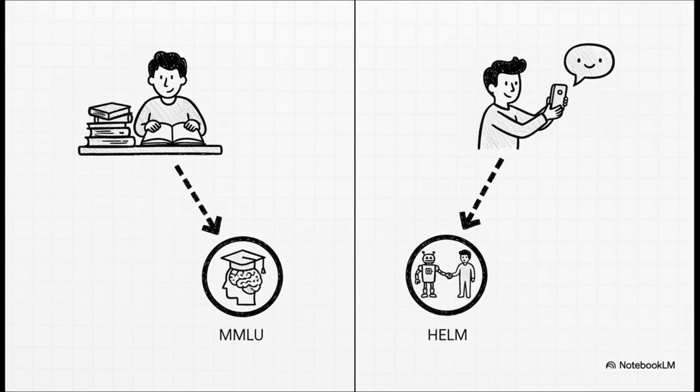So why does any of this actually matter to you? Well, because understanding these tests helps you pick the right tool for the job. Simple as that. If you need an AI for research or a task that requires a ton of knowledge, a high MMLU score is a really good sign. But if you're building, say, an interactive chatbot, a model that scores well on Helm's holistic metrics is probably going to be a much better bet for you.